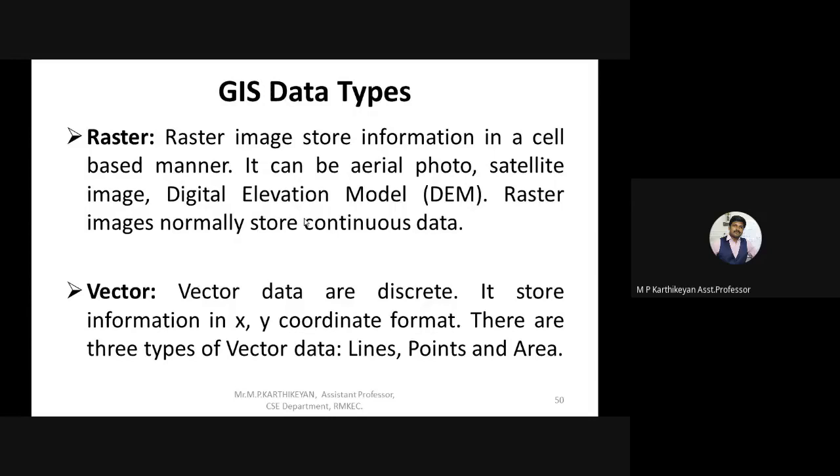Let me tell you again. Whichever data is produced using points, lines, or polygons, it comes under vector data. So what is raster data? Raster data, as I told you, is cell-based. The entire image is segregated into individual cells, and each cell is given special characteristics or attributes, which we will see in the upcoming slides.